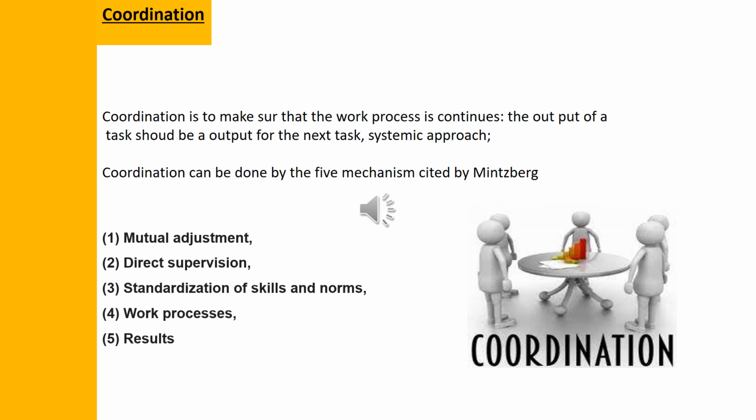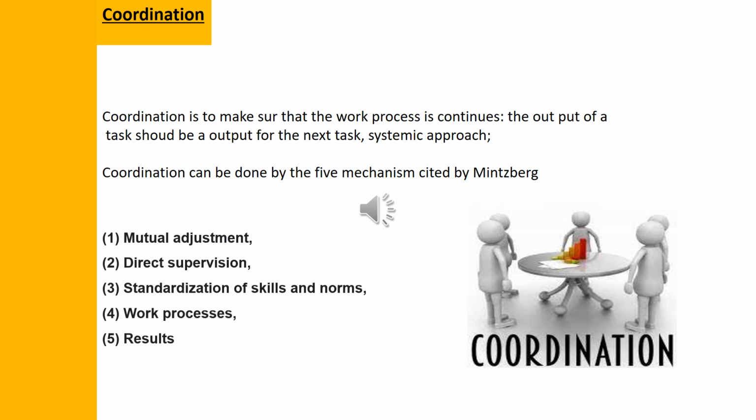If we want to coordinate the work, these 5 mechanisms will help the manager of the organization to coordinate between his workers. And now we're going to define each one.